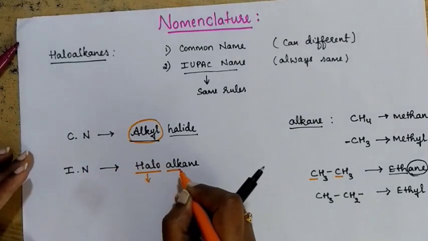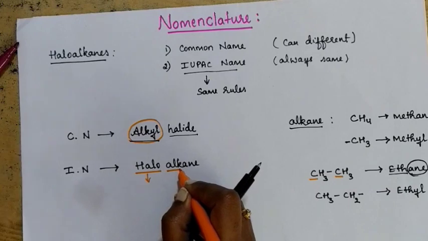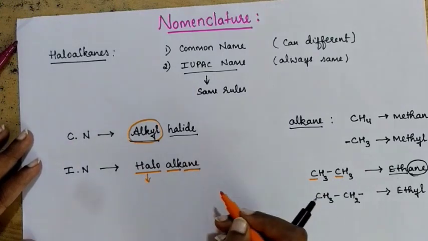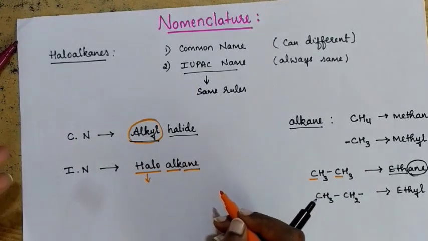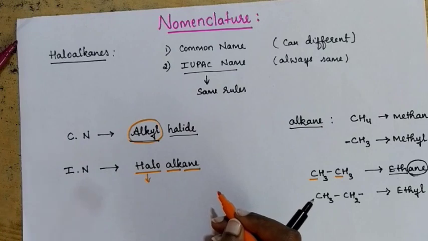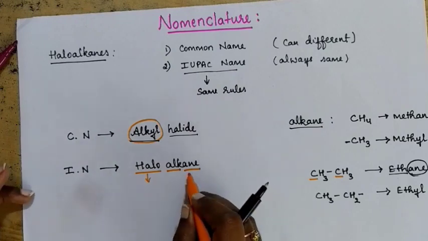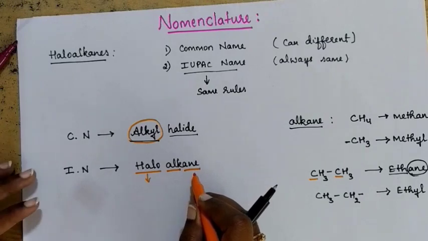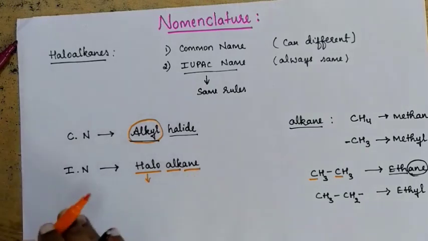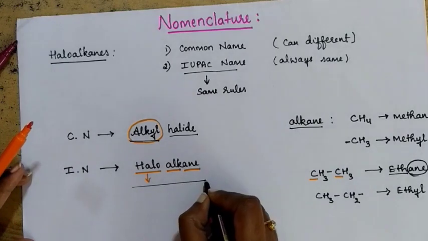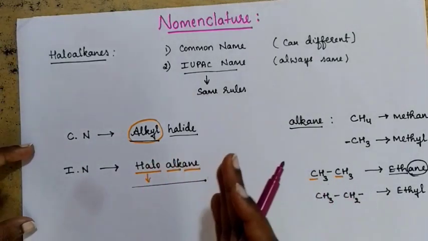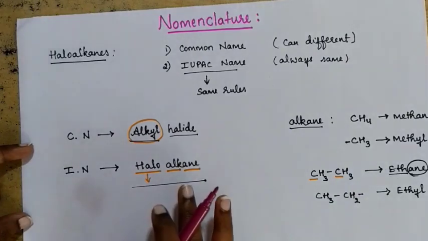What is alk? Alk is referring to how many carbon atoms are there in the parent chain, and then it is going to be the suffix, whether it is a single bond, double bond or triple bond. If it is a single bond, you will write ane. If it is a double bond, you will write ene, and if it is a triple bond, you are going to write ine. So whenever you write this IUPAC name, you are going to divide the name in 3 different ways, and you need to remember it in the same way.